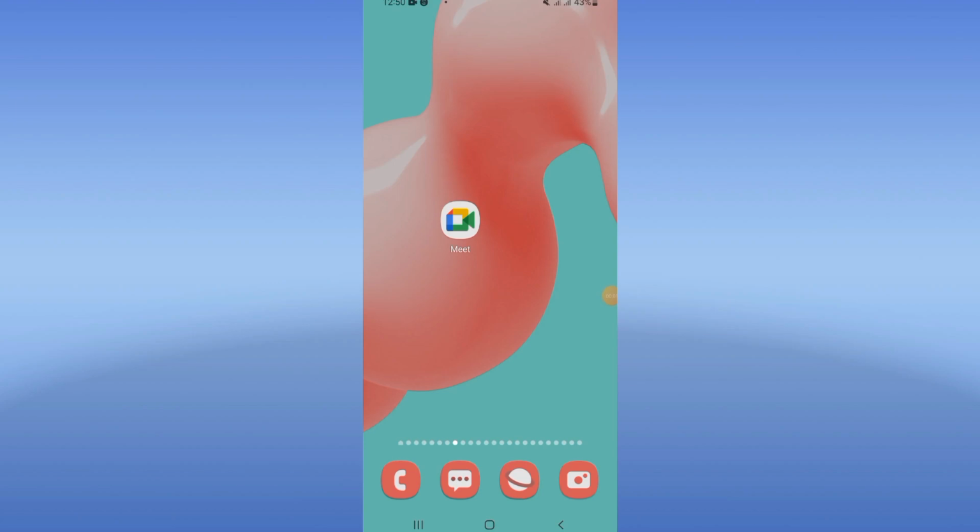How to fix Google Meet sound problem easy and quick. Welcome everybody to this video that I will give you the best solution.